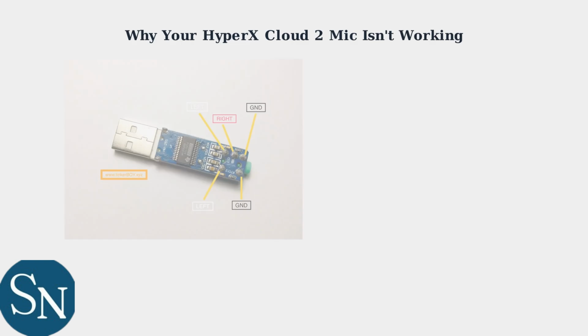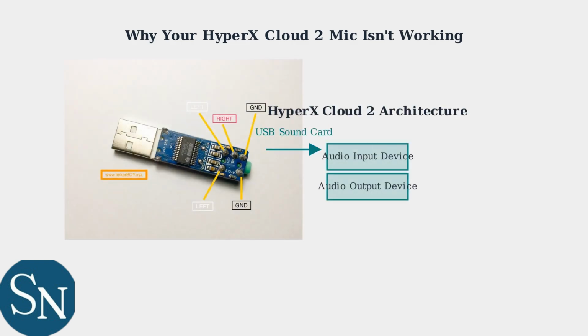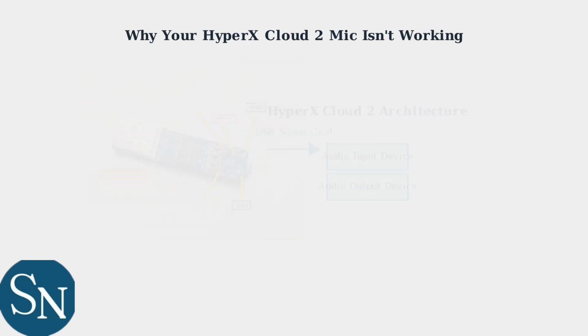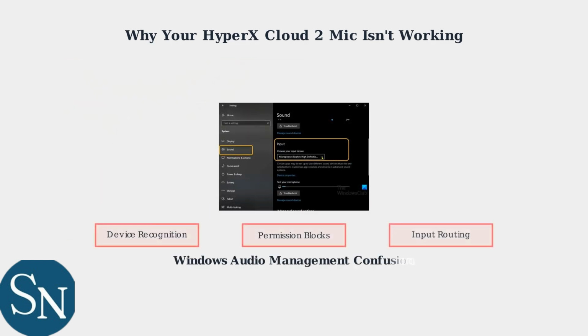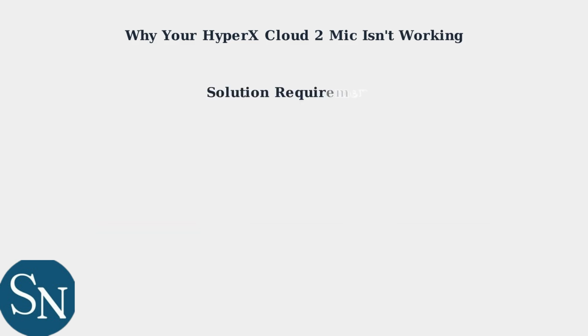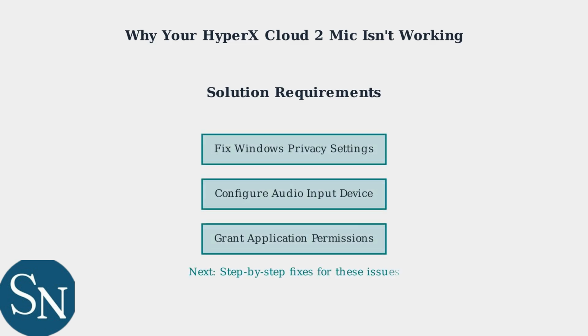Here's the technical reason why this happens. The HyperX Cloud 2 uses a USB sound card that creates separate input and output devices in Windows. This dual device architecture is what enables the headset's 7.1 virtual surround sound feature. This dual device setup often confuses Windows audio management. The system may recognize both devices, but fail to properly route microphone input through the correct audio pathway, especially when privacy settings block access.